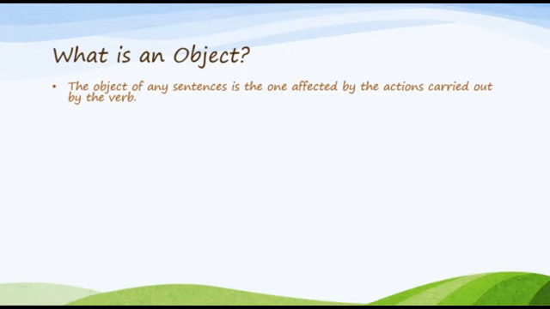As shown here, the subject is directly linked to the object and the object is directly linked to the subject. You can see two arrows showing the link between these two, which means they are directly related to each other. The subject is a doer and the object is a receiver.